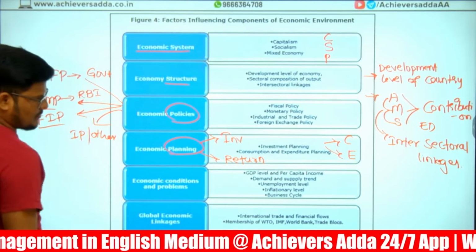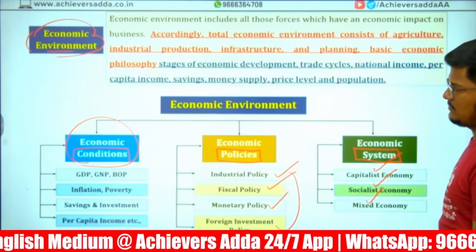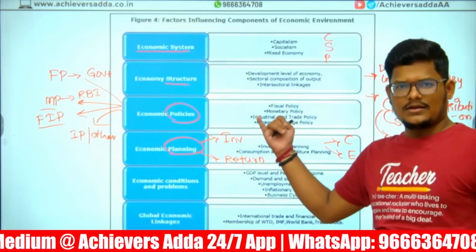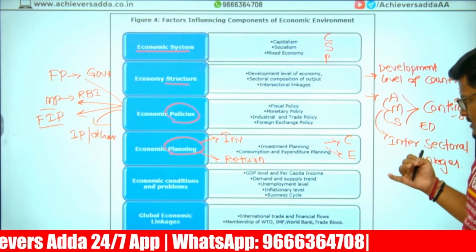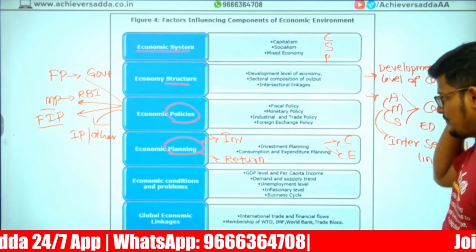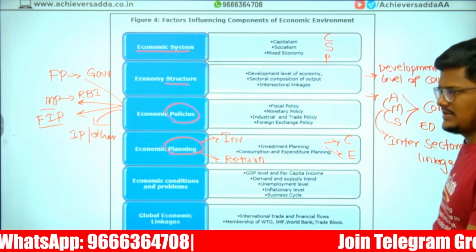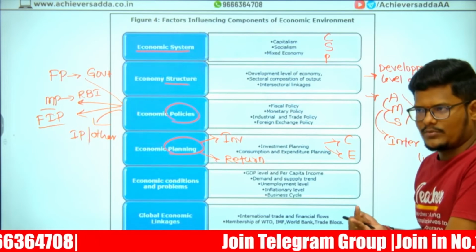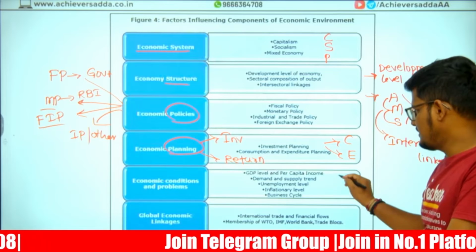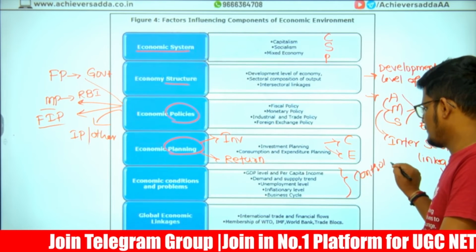Economic conditions and problems. What are the conditions which are there? Just now, conditions are gross domestic product, GDP, GNP, NNP, NDP. All these certainly come under the economic conditions and economic problems. Unemployment problem, poverty problem, inflation problem. All these things need to be controlled.